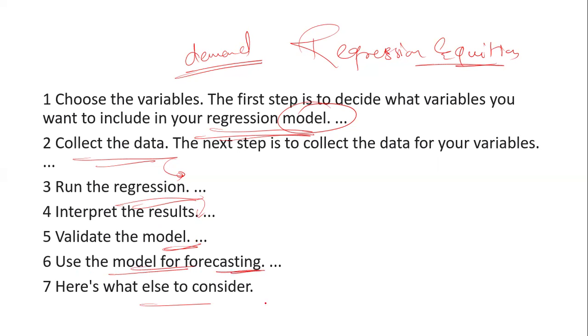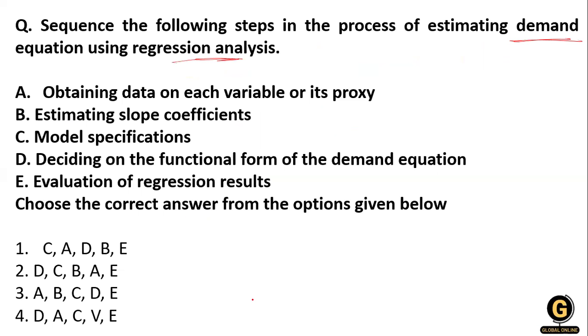And after that you have to consider whether it is working or not. So these are the steps of the regression equation which are followed in demand. First, model specification, that is option C. Then you collect the data, obtain the data, that means option B.